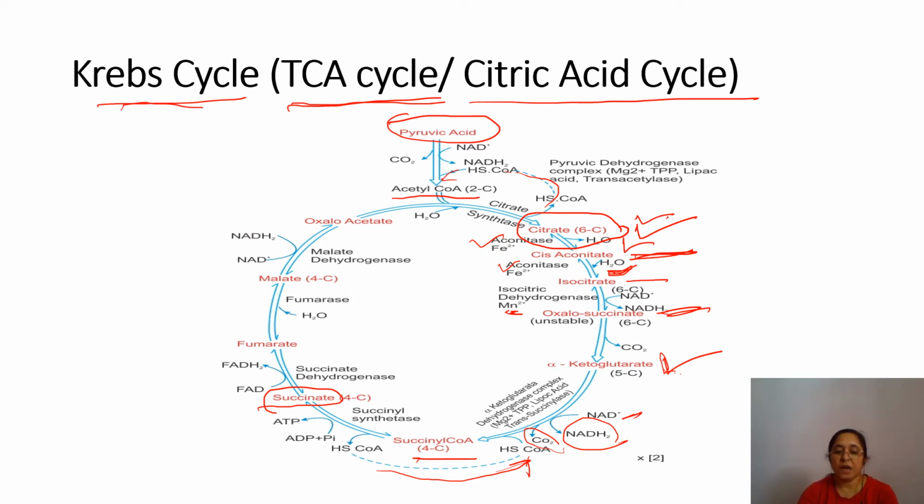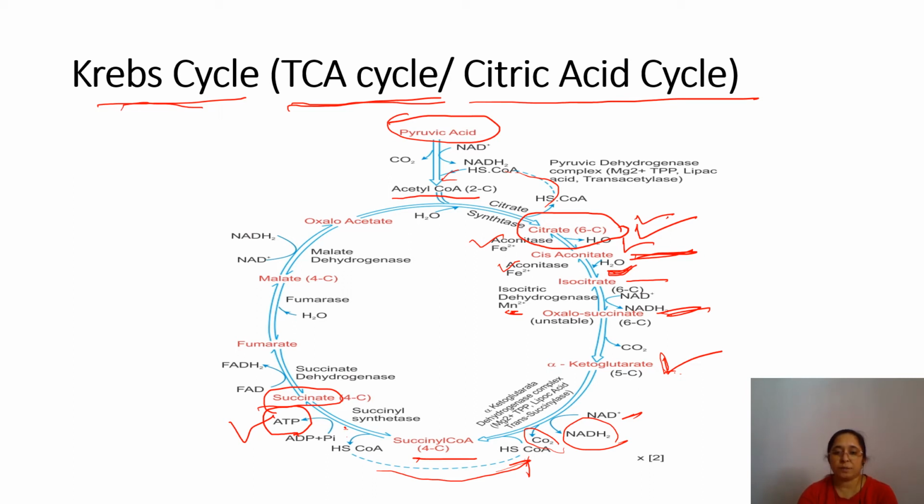GTP is relatively unstable compared to ATP, so ATP is produced from ADP and inorganic phosphate, in the presence of the enzyme succinate thiokinase. ATP synthesis produced this way is called substrate level phosphorylation.